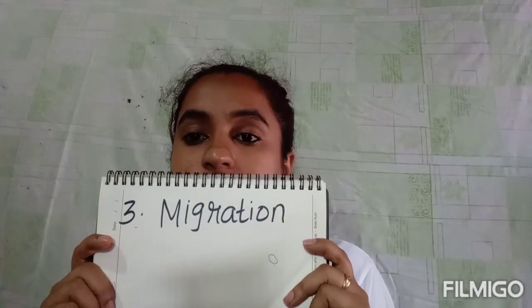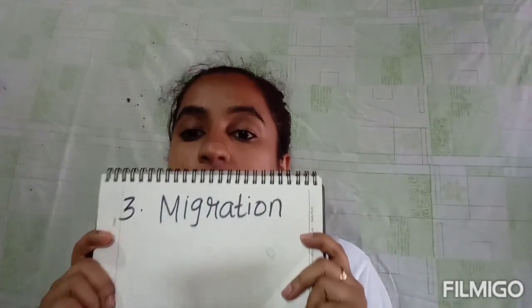Now there's another reason why animals move. That reason is called migration. The meaning of this term is when animals move from one place to another place in large numbers.